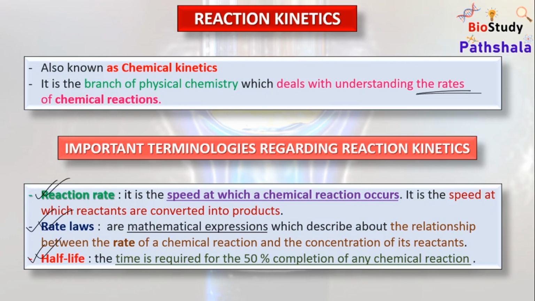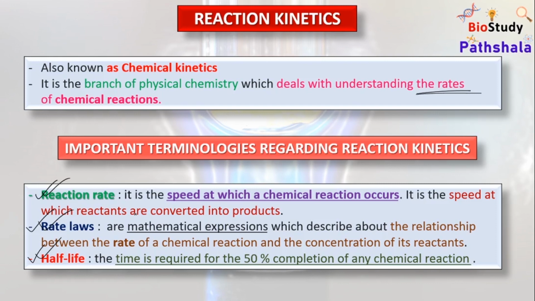So what is the reaction rate? It is the speed at which any kind of chemical reaction takes place. That means at this speed the reactants are converted into products. And what is the rate law? It is the mathematical expression which can give an idea about the relationship between the rate of any kind of chemical reaction and the concentration of its reactants.